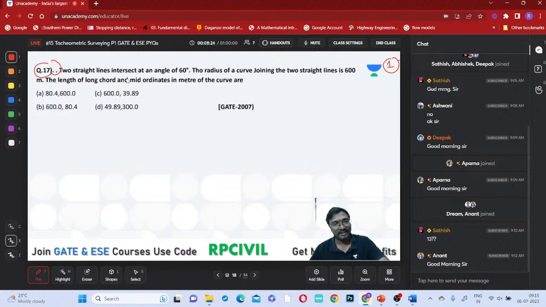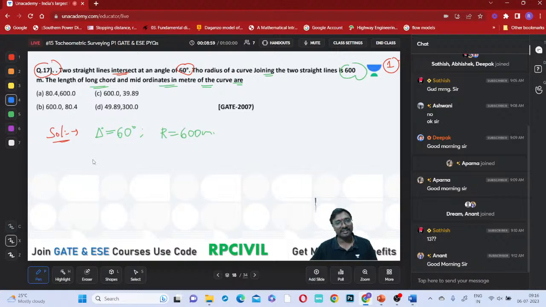Okay. So the two straight lines intersect at an angle of 60 degrees. What is to be considered? Delta will be taken as which one? I told you yesterday. They will mention the intersection angle, but that should be considered as the deflection angle in our calculations. Then only you will get the correct answer. So delta will be 60 degrees. The radius of the curve joining the two straight lines is 600 meters. Then the length of the long chord and mid ordinate of the curve are asked.